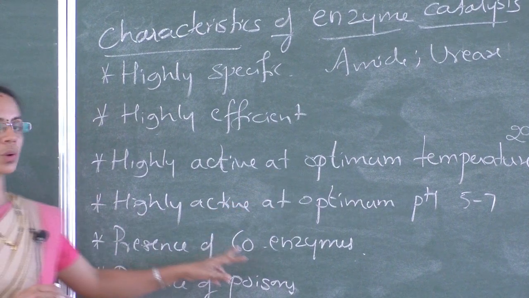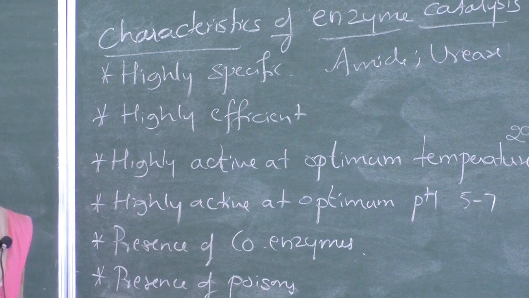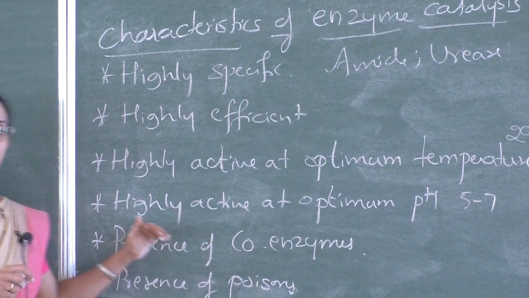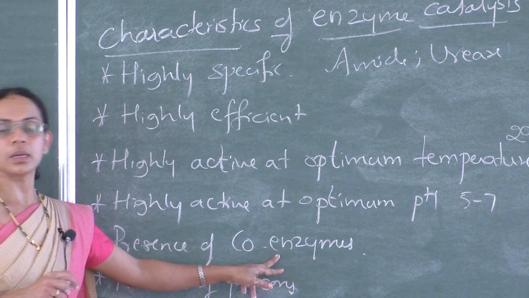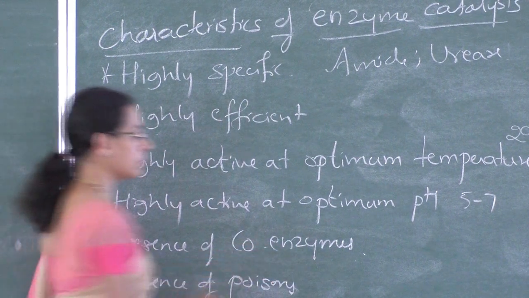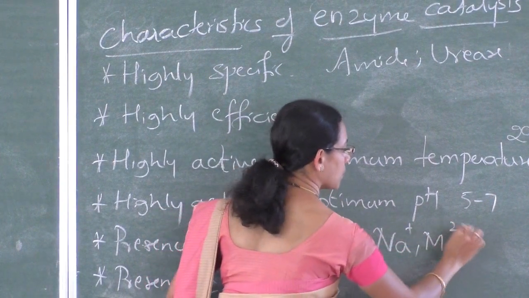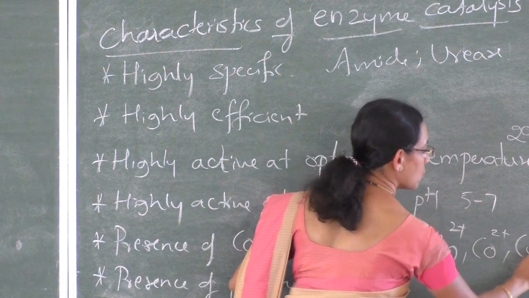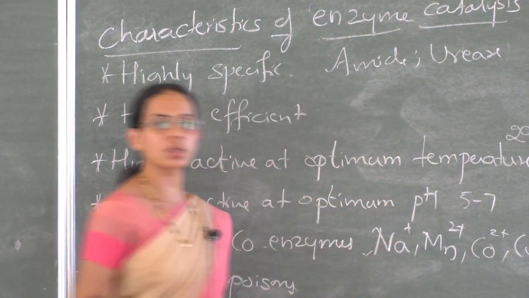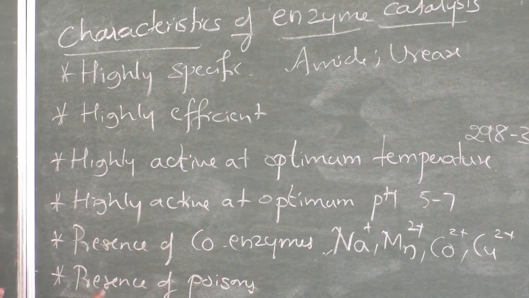And presence of coenzymes. Some of the non-protein parts called vitamins may increase the activity of enzymes. They are called coenzymes. And also metal ions like Na+, Mn2+, Co2+, Cu2+ may increase the activity of enzymes. They are called activators. And presence of poisons.